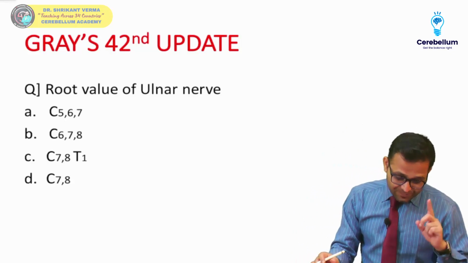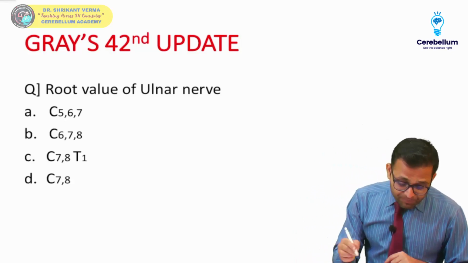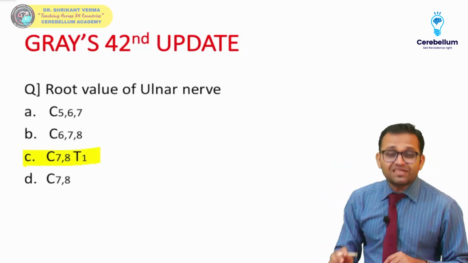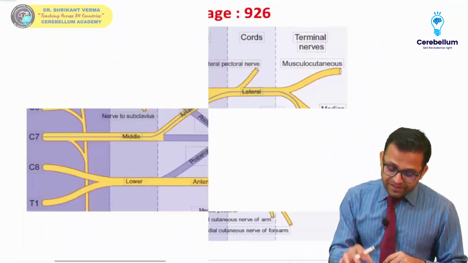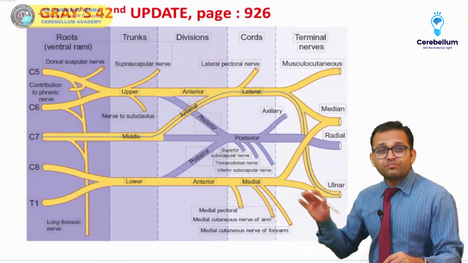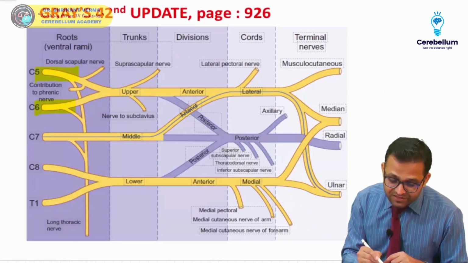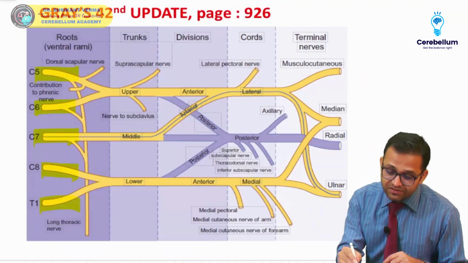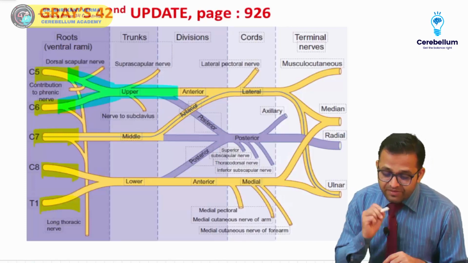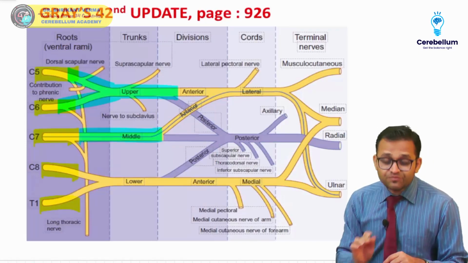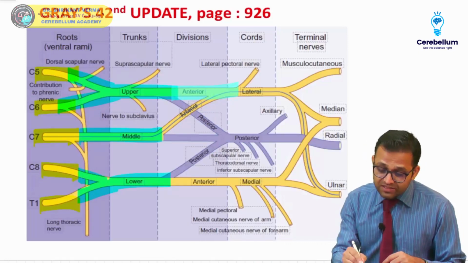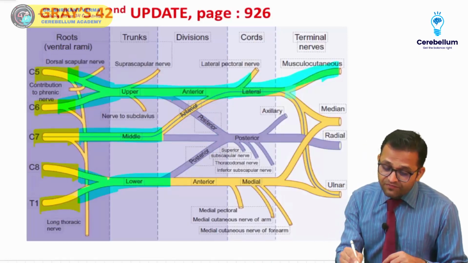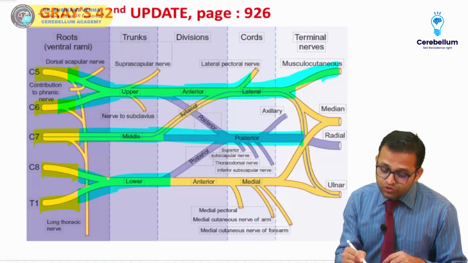Okay? Yes, ipsilateral. You are right. Perfect, Ujma. You are right, C7, C8, T1. See here, there are lots of updates I am going to tell you. But this is Gray's anatomy: C5, C6, C7, C8, T1. Correct, sir? We had seen C5, C6 meeting to make the upper trunk. C7 makes the middle trunk. C8, T1 makes the lower trunk. Now you can see it is dividing into the lateral cord, posterior cord and medial cord.